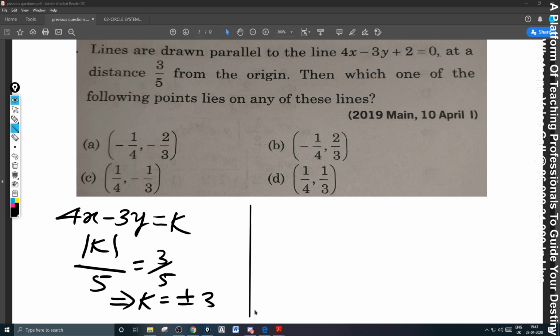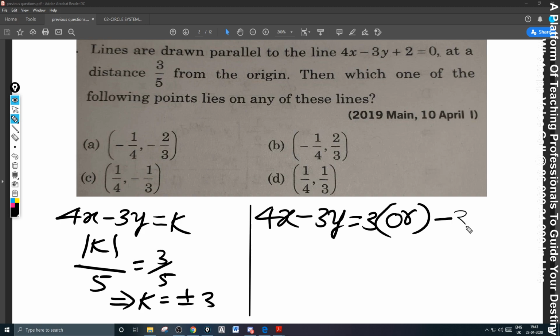And now we need the lines. What are the lines now? The simple question here: what are the lines? 4x minus 3y is equal to 3, one line, or minus 3, another line. The question is, on which line do these points lie? Which one of the following points lie on this line? There will not be more than one correct answer because we are working out only single correct answer questions.